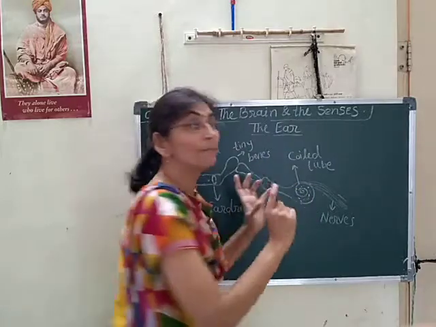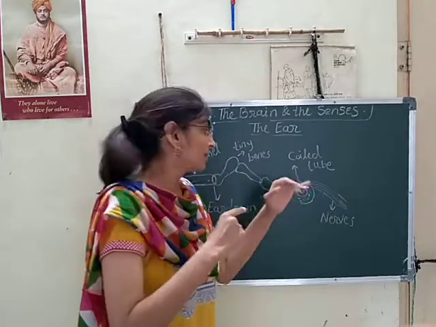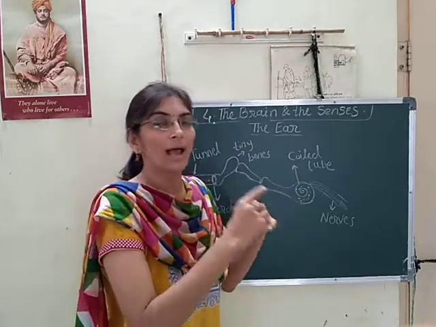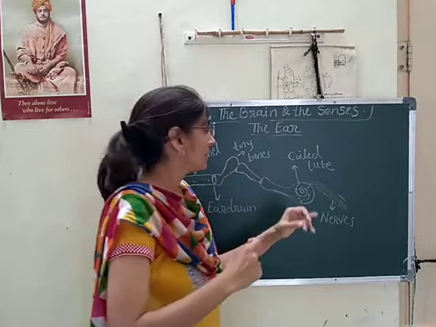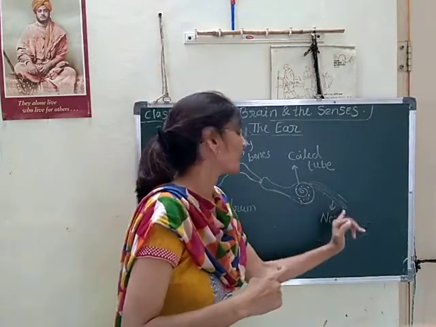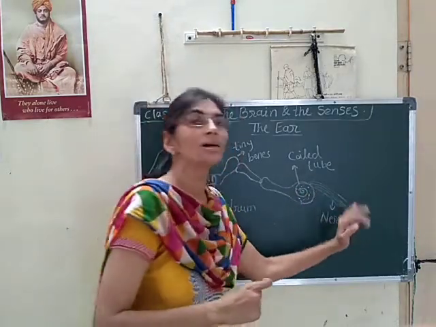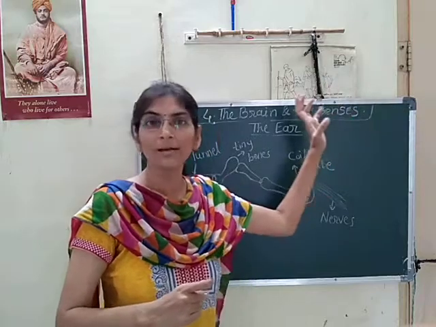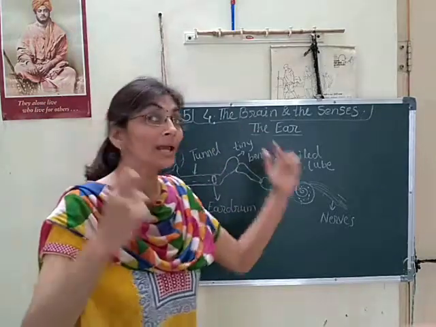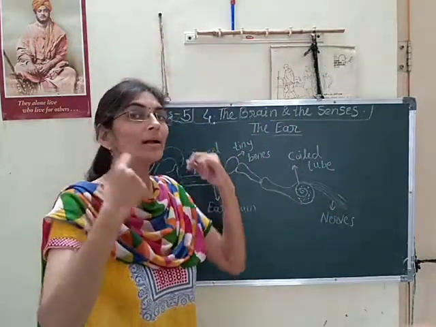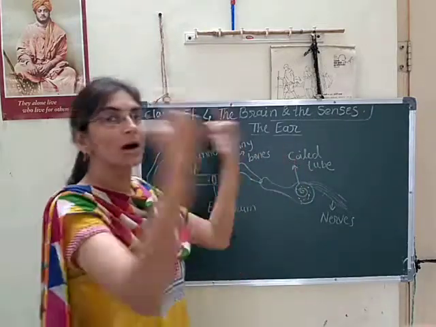vibrates. And here some particular types of cells are present. Those cells convert the vibrations into a particular sound message, and this message is received by the sensory nerves attached to the coil tube, and these nerves give the message to the brain, and in this way we can hear each sound we get from our surroundings.